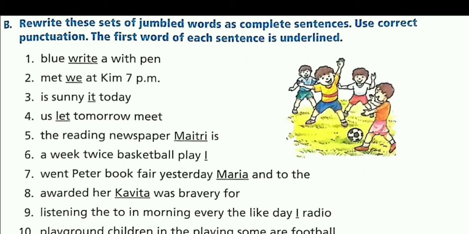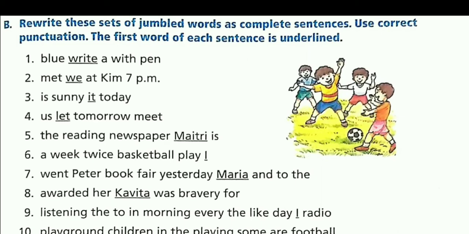"Went Peter book fair yesterday Maria and to the." So the correct order will be "Maria and Peter went to the book fair yesterday." Now the eighth one. "Awarded her Kavita was bravery for."